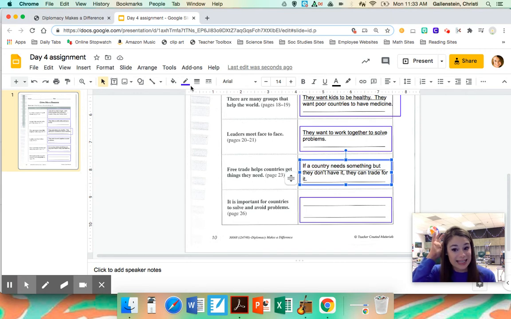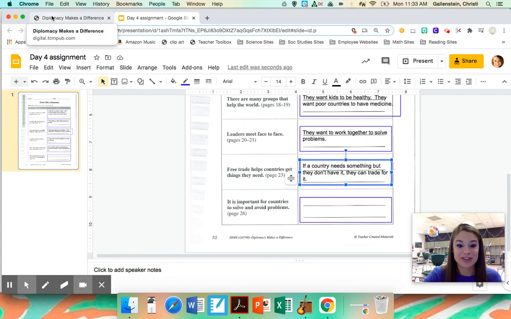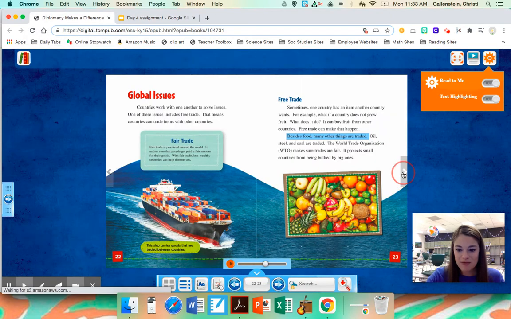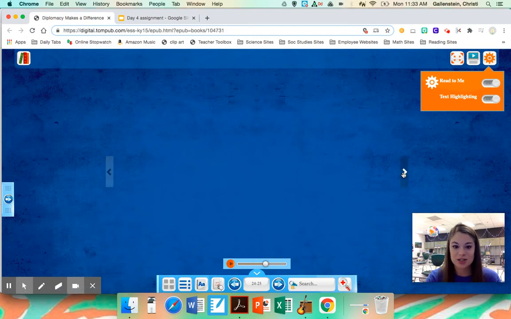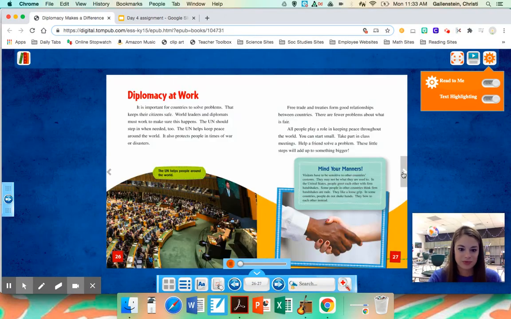So our last main idea says, it is important for countries to solve and avoid problems. Avoid means make sure that they don't happen in the first place. So we can find more information about this on page 26. So let's skip forward. Diplomacy at work. It is important for countries to solve problems.